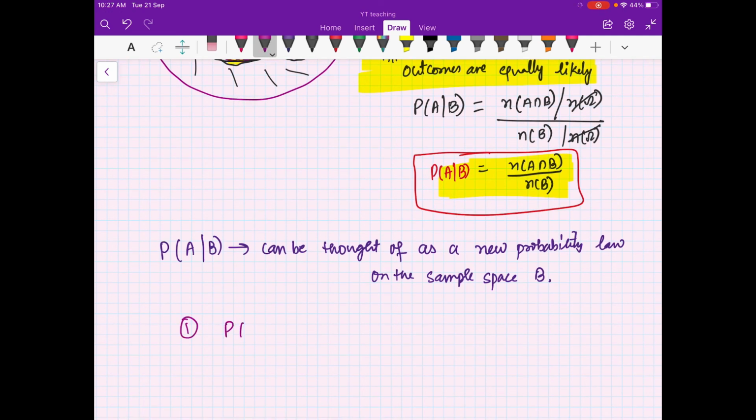First property, positivity: probability of A given B is probability of A intersection B divided by probability of B. This is for sure positive because these probabilities are positive.